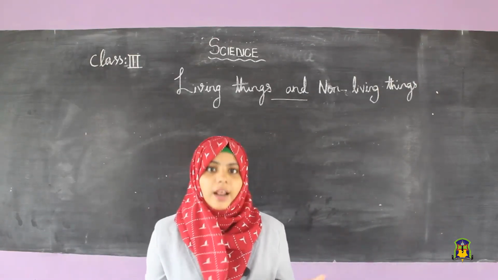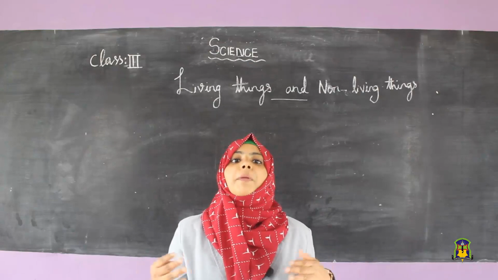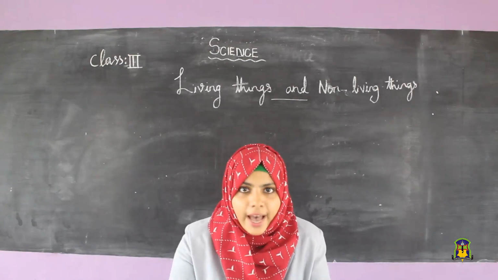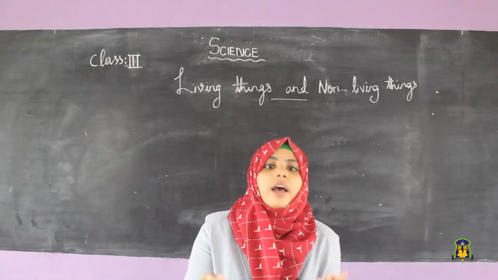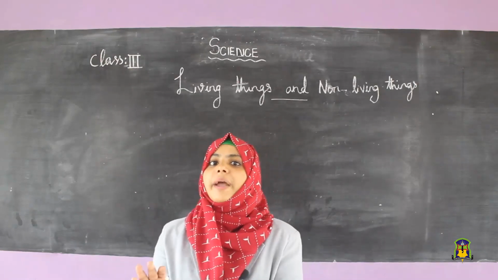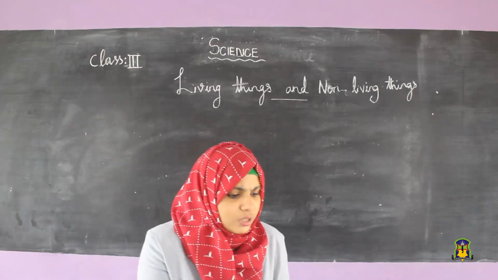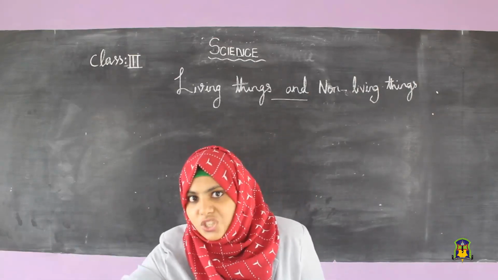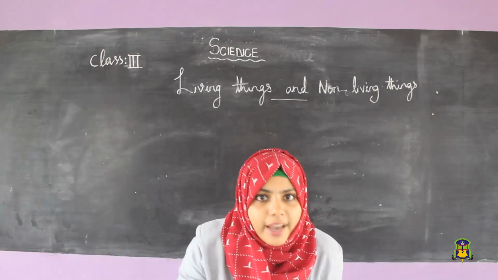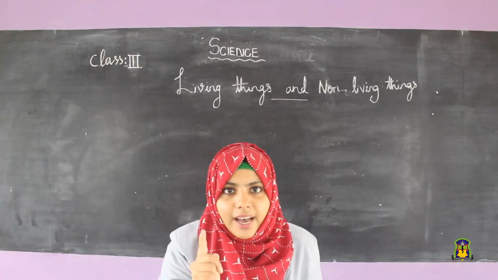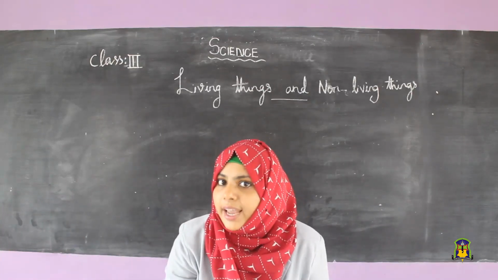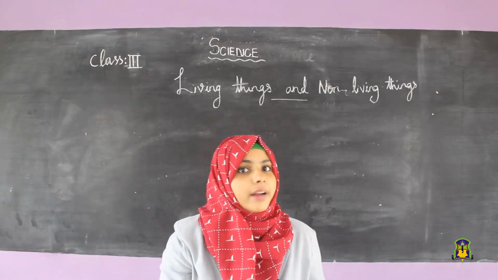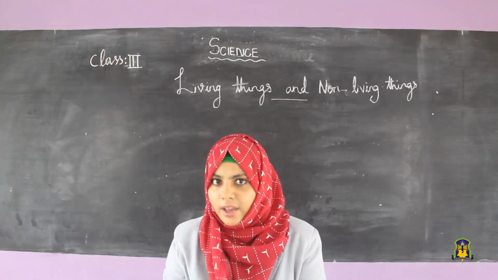Human-made things are those things which are made by humans. You just need to link the heading: natural thing, made by nature; human-made thing, made by human. Is it clear? Okay.